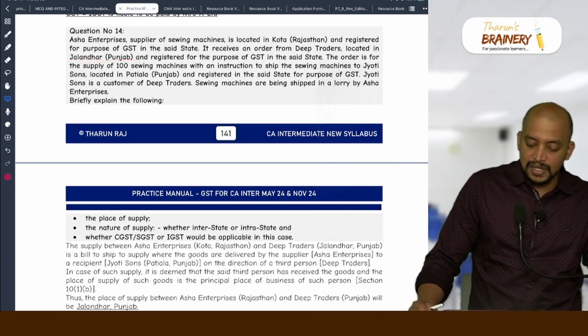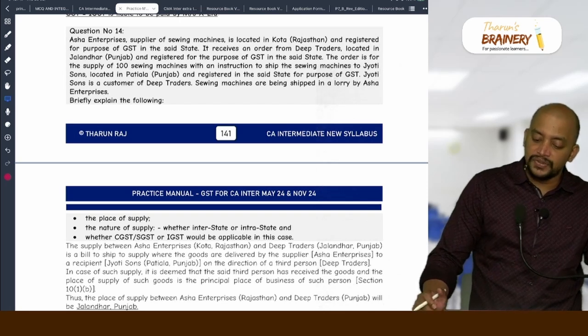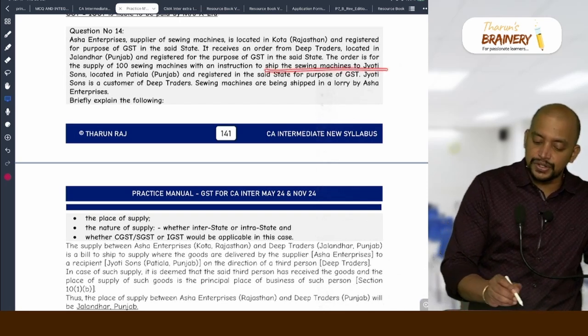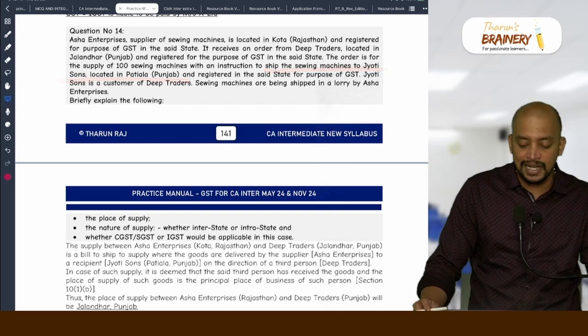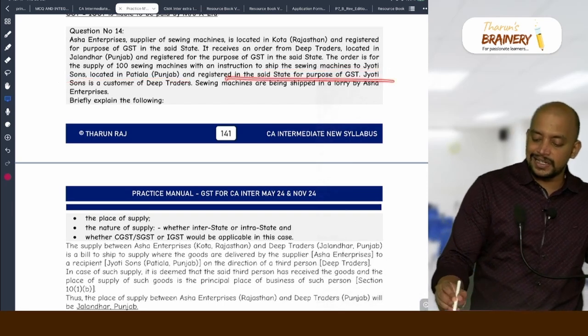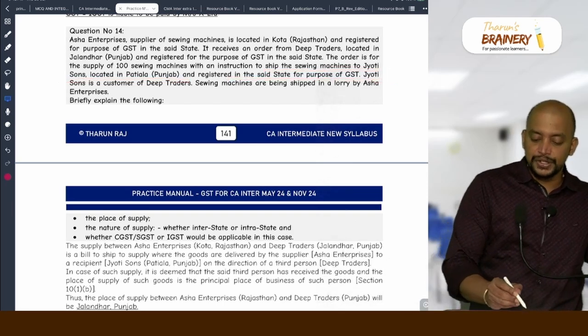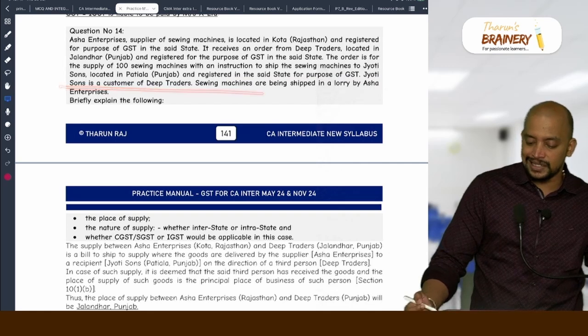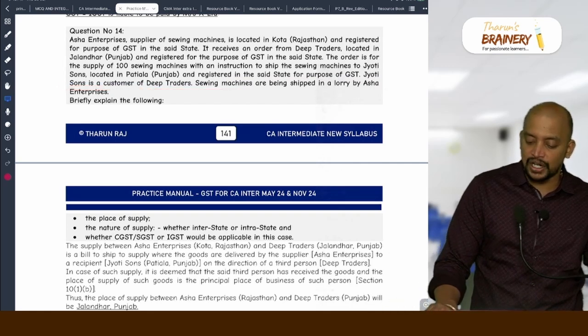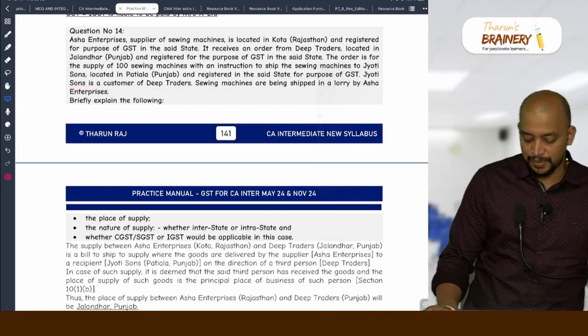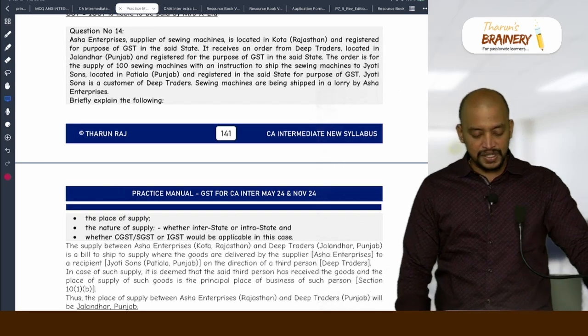The order is for supply of 100 sieving machines with an instruction to ship the sieving machines to Jyoti Sons located in Patiala, Punjab, and registered in the said state for the purpose of GST. Jyoti Sons is a customer of Deep Traders. Sieving machines are being shipped in a lorry by Asha Enterprises. Briefly explain the place of supply and nature of supply.